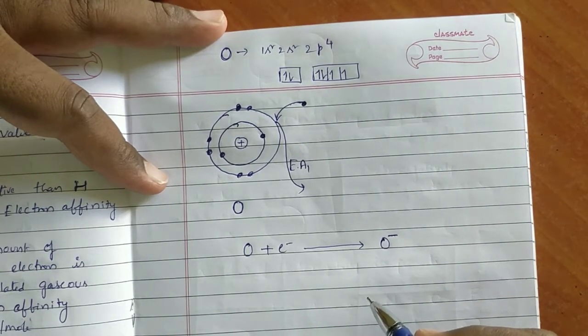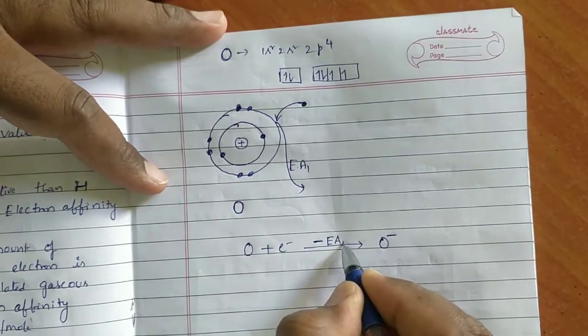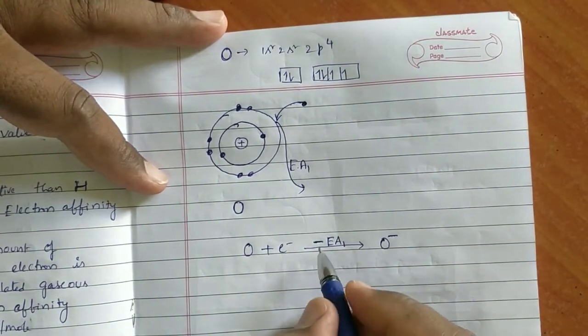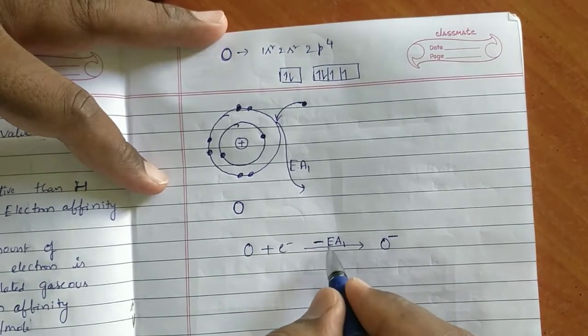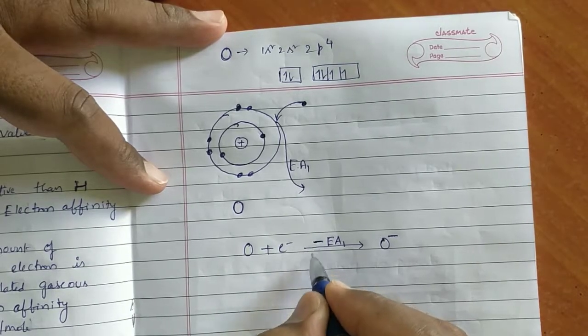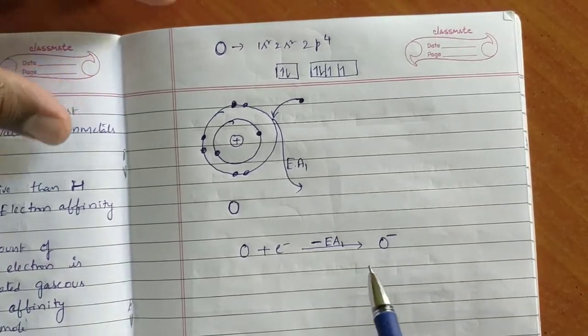For EA1, the delta H value is negative, meaning energy is going to be released. That is the meaning of minus EA1.